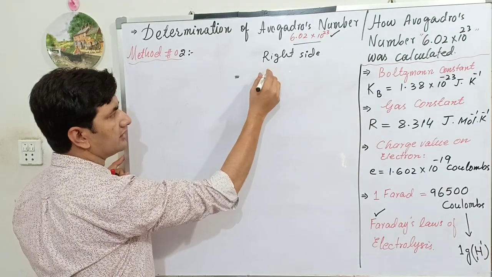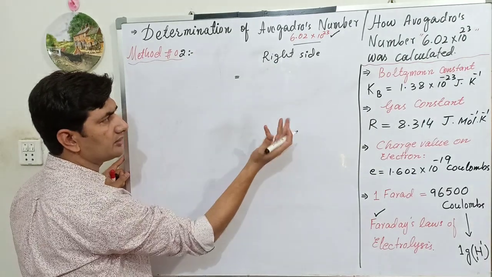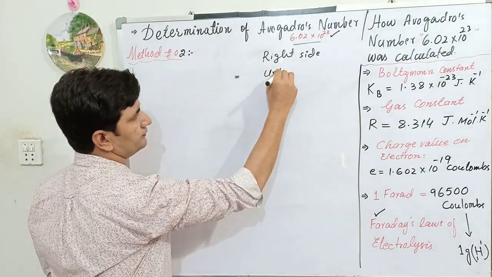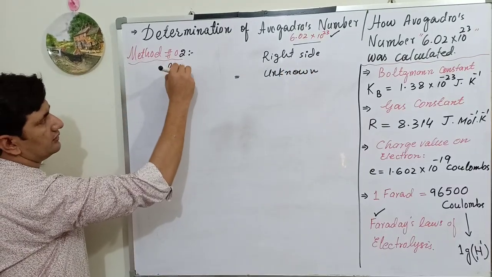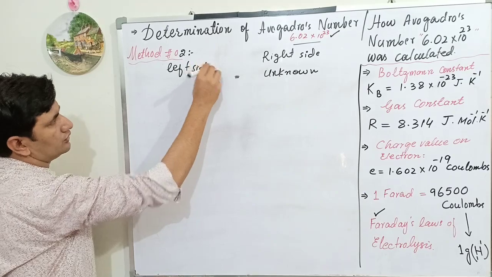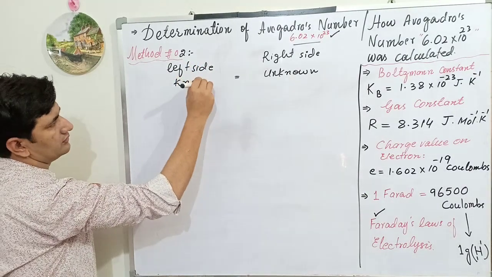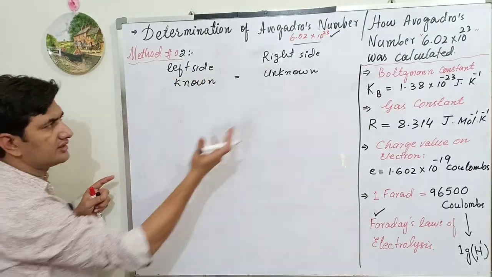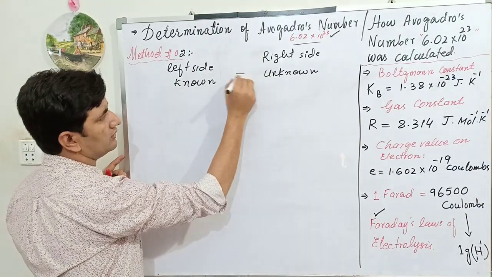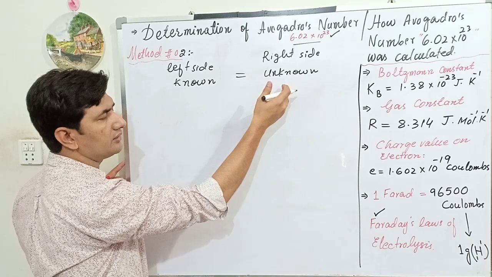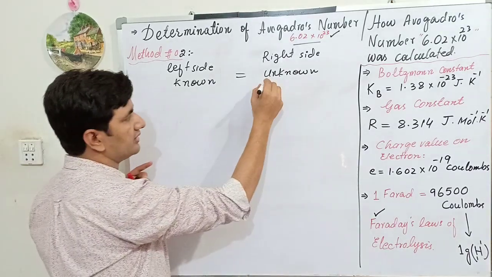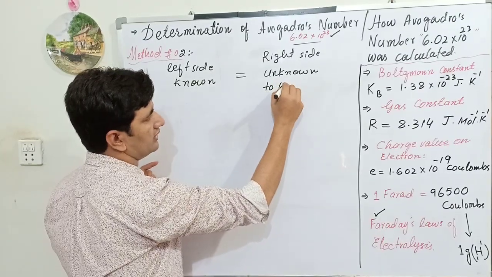The right side can be used for the value to be determined, the unknown, and the left side can be used for known values, from which we have to calculate the unknown value. So on the left side, known material should be written. On the right side, we use the unknown material to be determined and calculated.